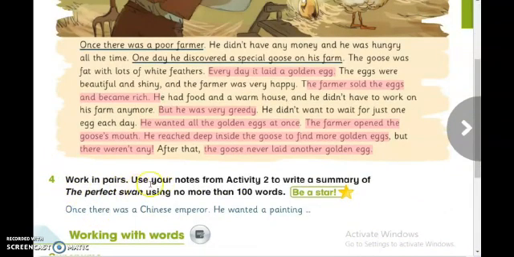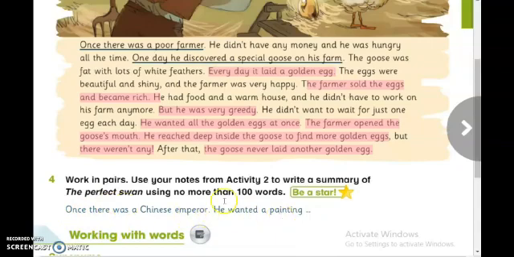Work in pairs. Use your notes from activity 2 to write a summary for the perfect swan using no more than 100 words. Here, my students, you have to write a summary for the perfect swan story according to activity number 2. And you have to begin your summary with: once there was a Chinese emperor.